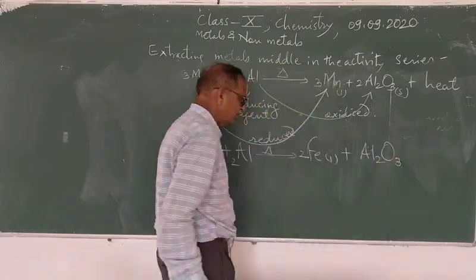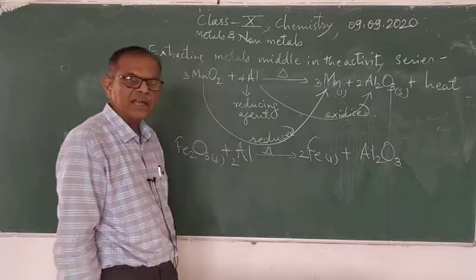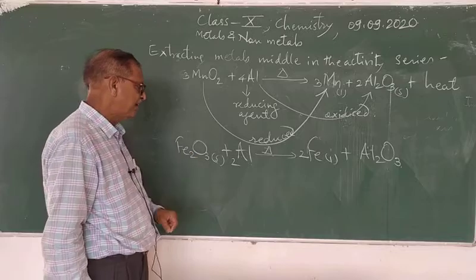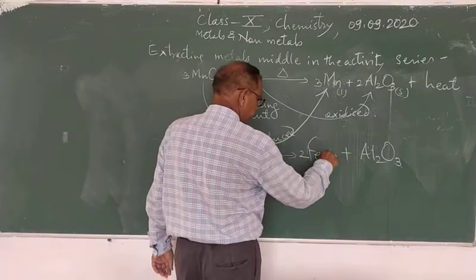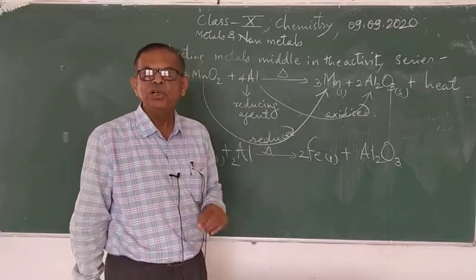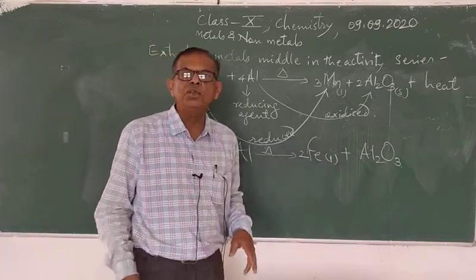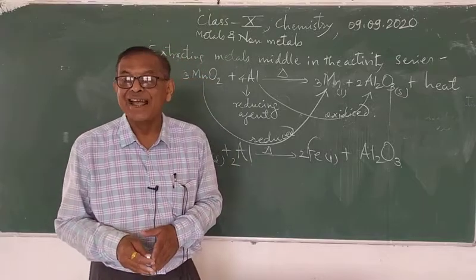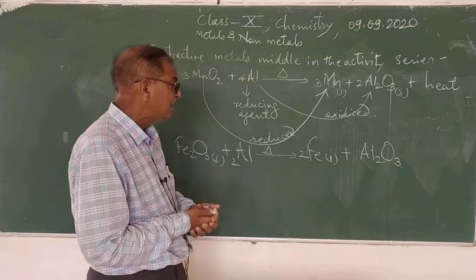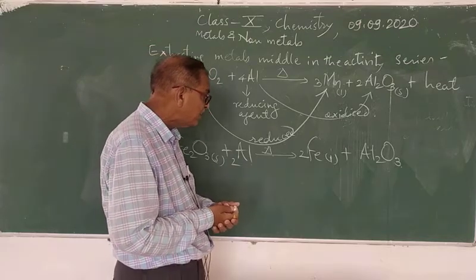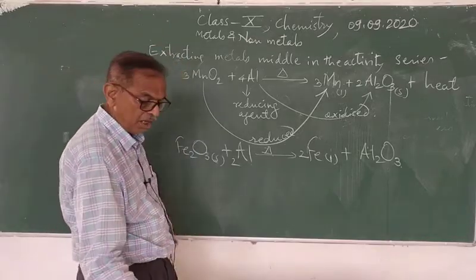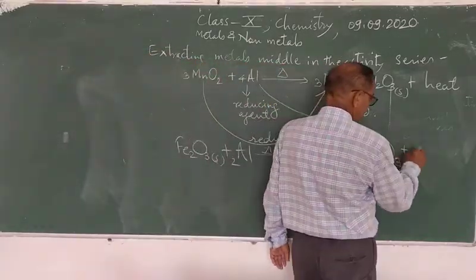Now this reaction of iron oxide with aluminium is a displacement reaction, and this liquid iron which is formed is used for the joining of the railway track. And why are the railway tracks joined with the help of liquid iron? So in this reaction a large amount of heat is evolved.